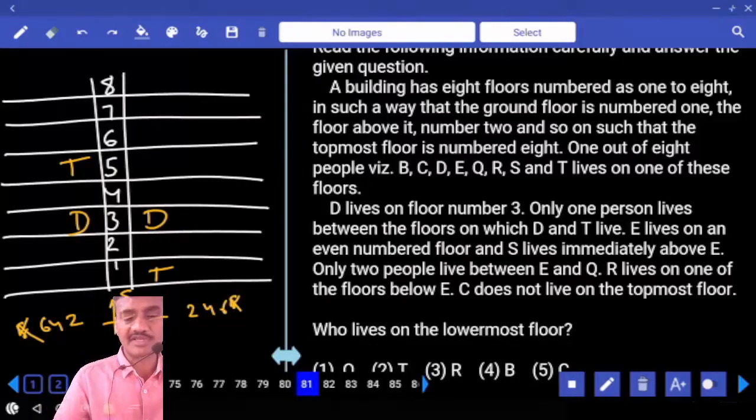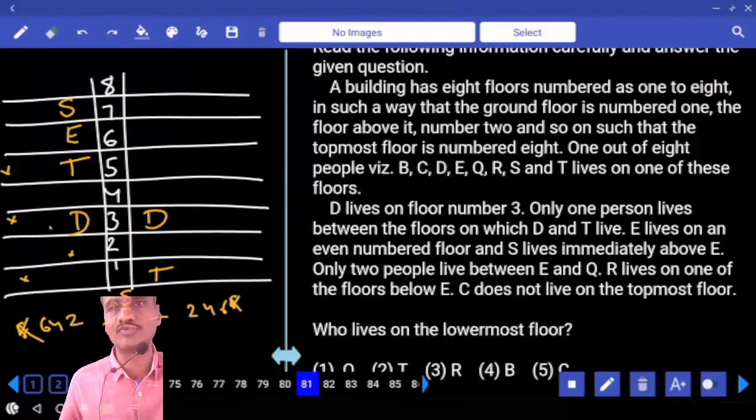Then S cannot be on the 1st floor. Right? S cannot be on the 3rd floor. Isn't it? And S cannot be on the 5th floor. Hence where should this S be? S is here and E is at this place. Is that fine? If E is on the 2nd floor, S is here, not possible. E on the 4th floor, S is on the 5th floor, not possible.